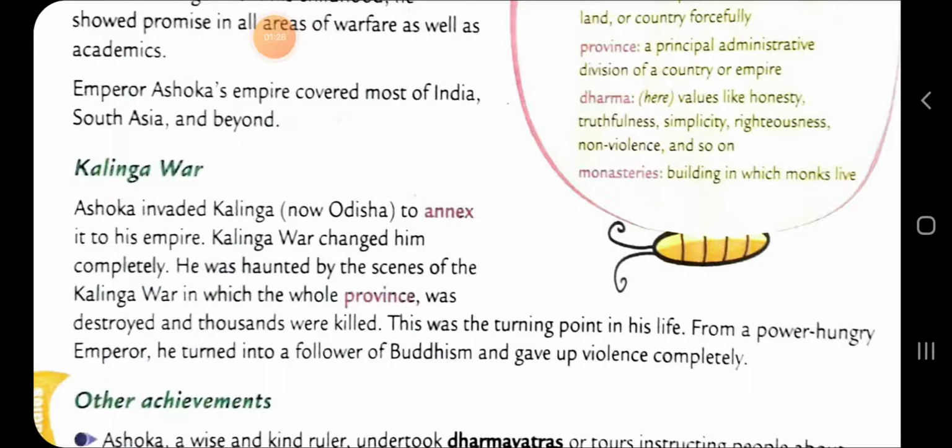Ashoka decided to annex Kalinga. This was the last battle he fought. He won the battle and he was very sad. Why was he very sad? By the sight of the dead and wounded on the battlefield. This experience changed Ashoka, and this was the turning point in his life. From a power-hungry emperor he turned into a follower of Buddhism, and he gave up violence completely.